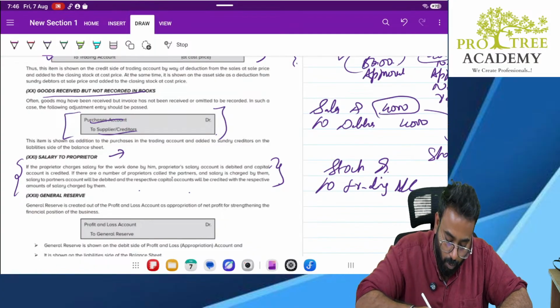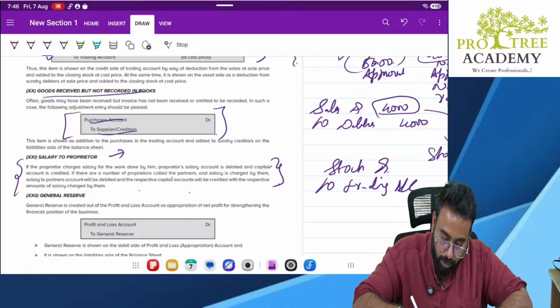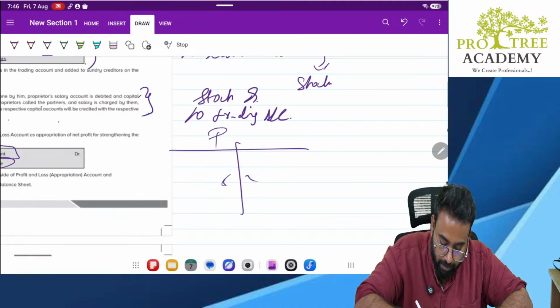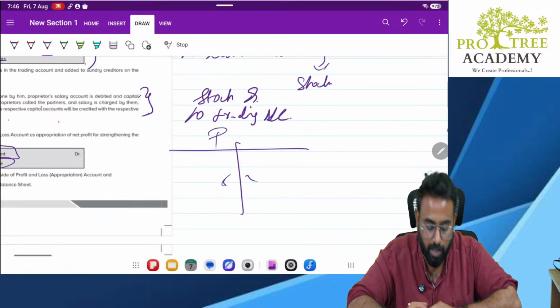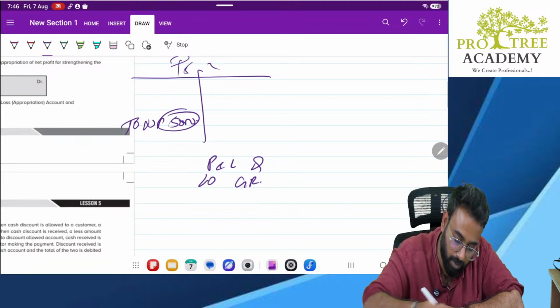Okay, general reserve. Whatever profit and loss is there will be transferred to general reserve. Suppose in your P&L account you have a net profit of 2,000. This will be transferred to general reserve. How will it be transferred, sir? P&L account debit to general reserve. Sir, why is the P&L account getting debited? I will explain it to you. Look here carefully.